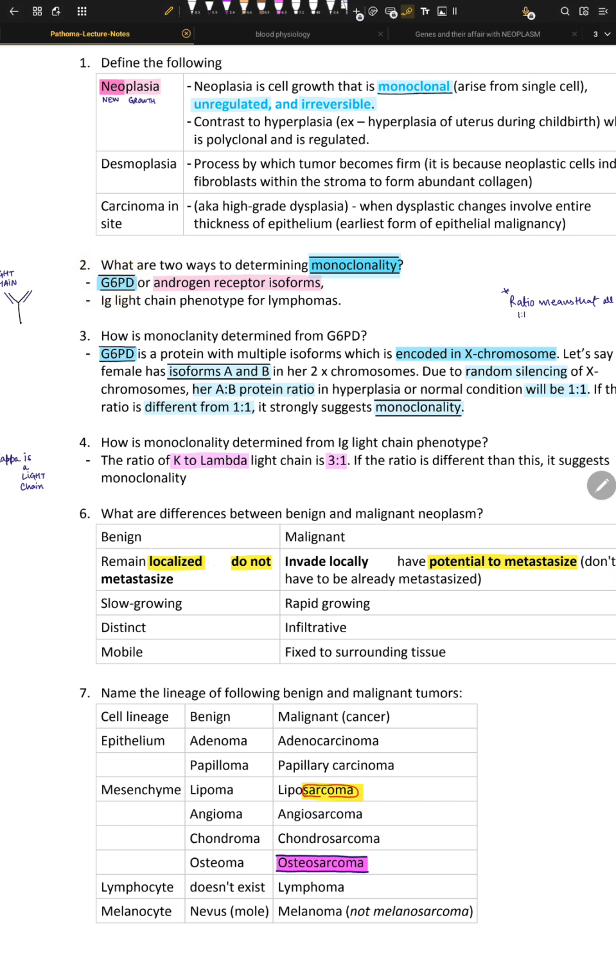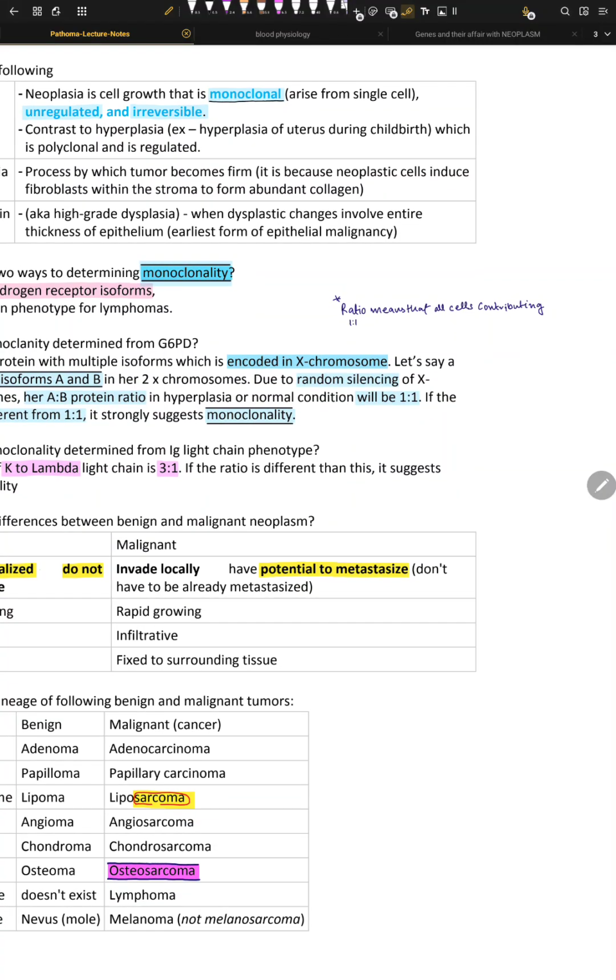So what happens is that in females, one X chromosome is randomly inactivated, right? It's randomly silenced. And so these cells will express, for example, one type of isoform, that is A, but they will not express B. That's what I'm trying to say. In females, one chromosome is randomly inactivated, right? Random silencing of the X chromosome. And for example, right here, I'll give you an example.